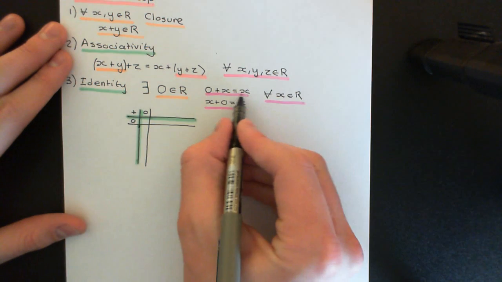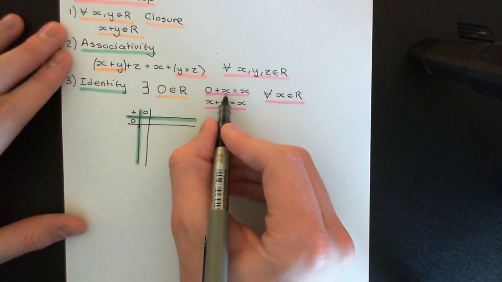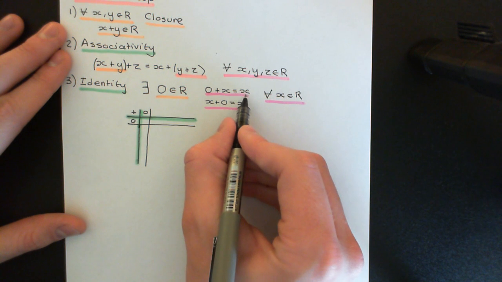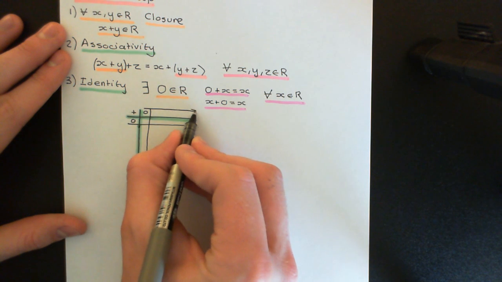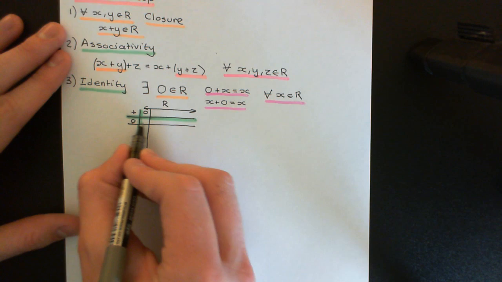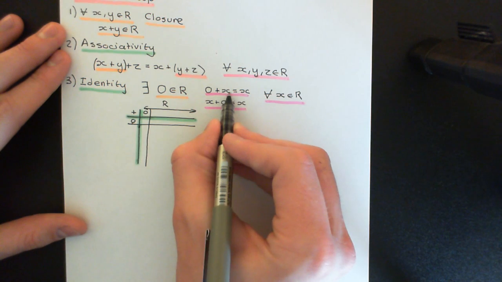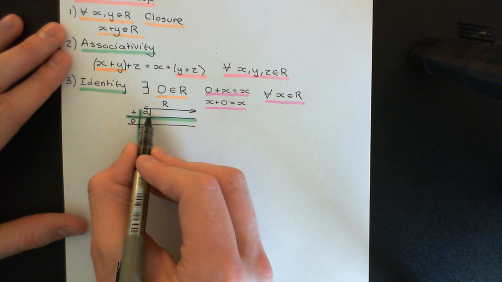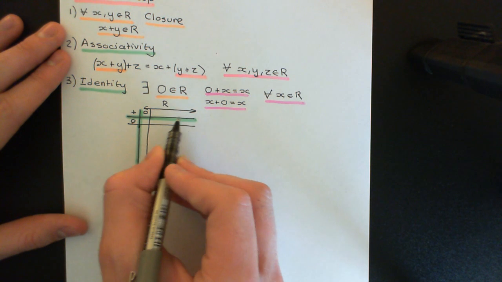And what these two properties say is, let's firstly take the top one here. 0 plus any element of the ring has to give that other element of the ring back again. So this corresponds to the row dedicated to 0 here, because what we're doing is we're taking 0, so that's looking at this row dedicated to 0, and then we're adding it to any other element of the ring. Okay, so you can go through any element of the ring you like, and you can select the column dedicated to that element of the ring,